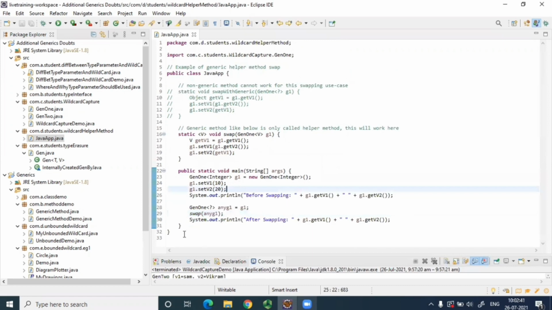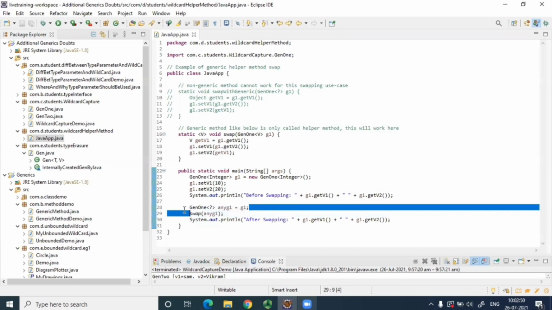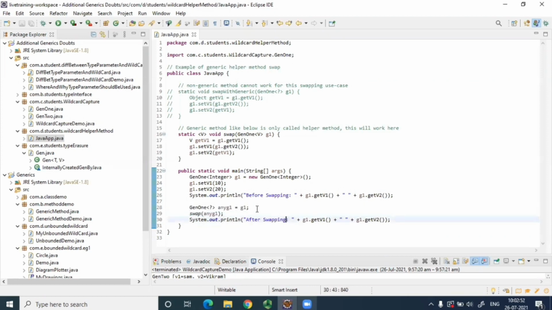Then before swapping, we are printing the value. Then while swapping, before swapping, if you see this line number 28, watch this line carefully. What are we doing? Can anyone explain to me what we are doing over here? Vikram, Naveen, anyone?